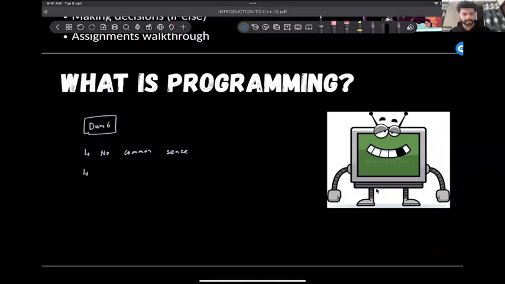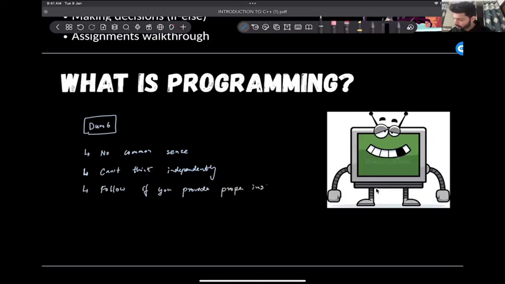Like humans, it cannot think independently. But it can follow if you provide proper instructions.